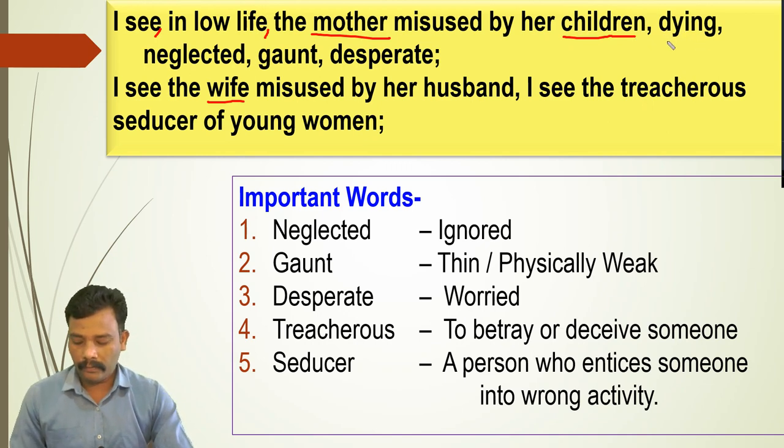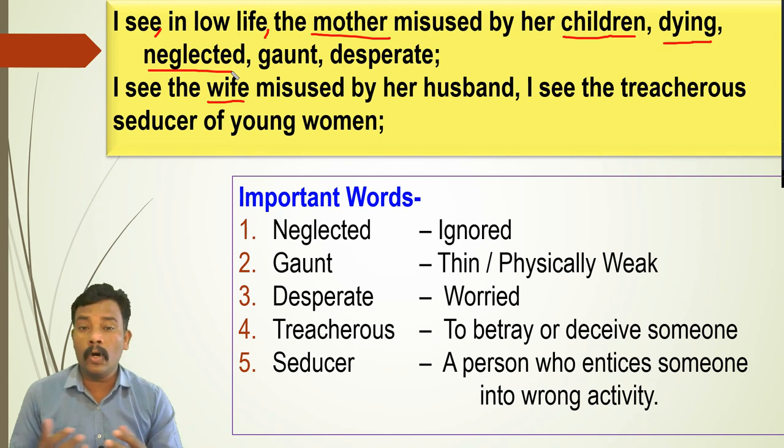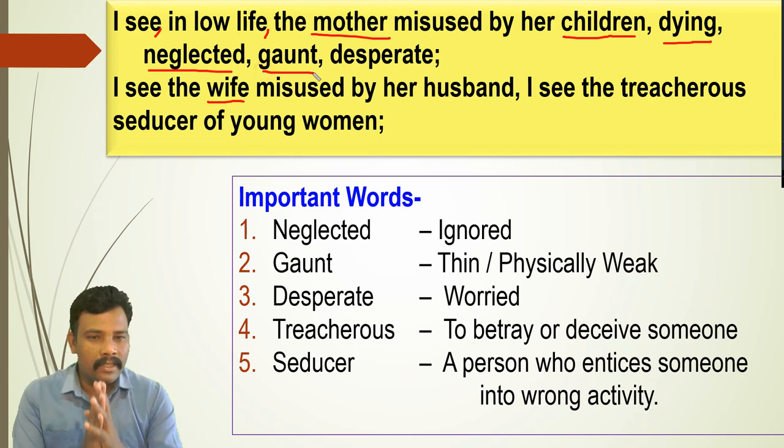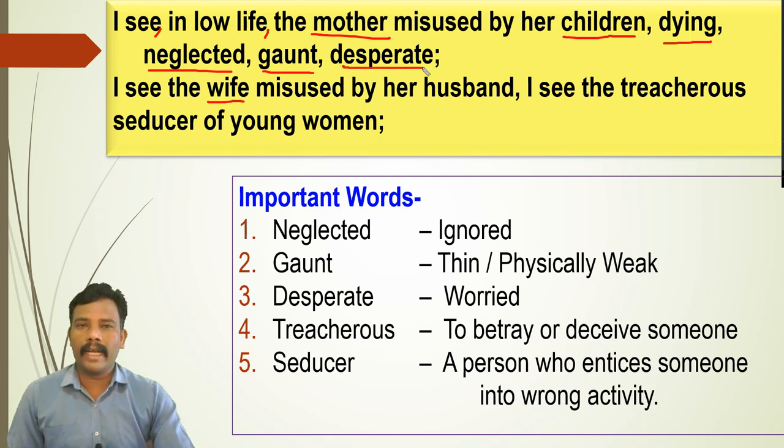She is dying now. She is completely neglected, ignored. Nobody is ready to look after her. What is the meaning of gaunt? That is, what is the physical condition of mother? She is thin, physically weak, and she is worried now. Now you can imagine this one. So mother is misused by her children, and she is dying, she is ignored, she is physically weak, she is thin even, and she is also worried. So what kind of life is there?